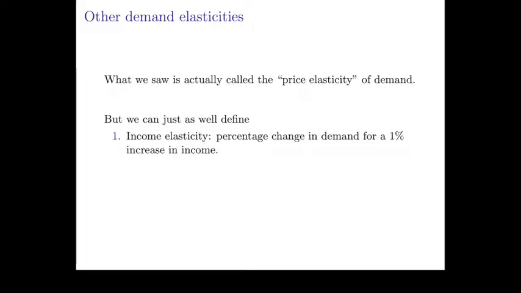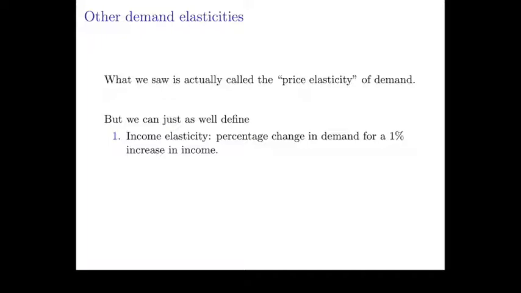We've seen demand elasticity, which describes the way that the quantity demanded responds to the change in price. So the percentage change in demand as a ratio to the percentage change in price is what we really call price elasticity of demand. But there are lots of other kinds of elasticity. You can talk about the income elasticity of a consumer. So if there's a percentage change in the income of a consumer, how much does that change the demand of a consumer?